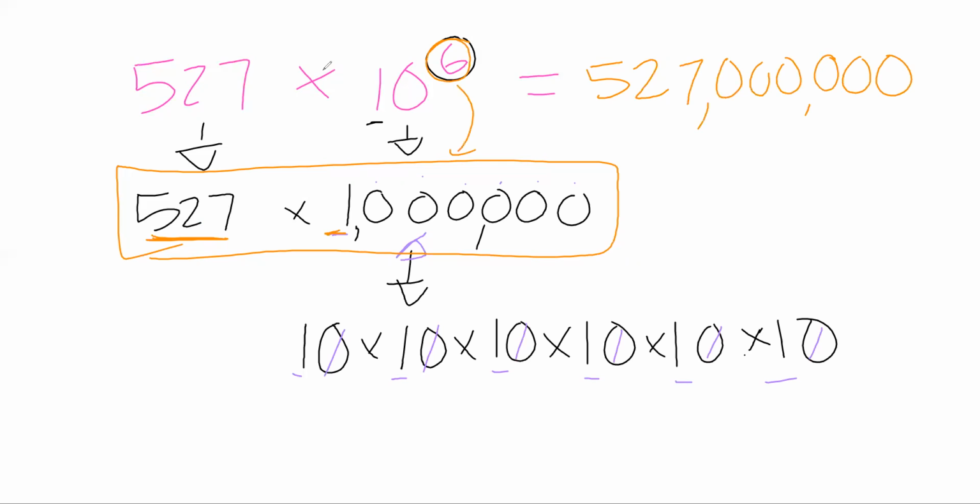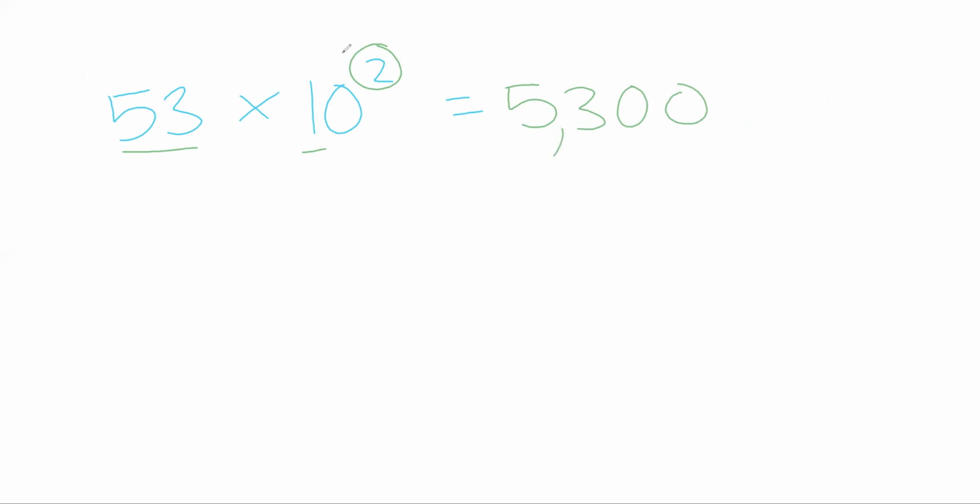So there's the super shortcut now that we can see, right? Instead of writing it out in standard form or expanded form to help me multiply, let's just think about what we know, right? If I have 53, I'm just making something up, times 10 to the power of 2. Okay, well, look at the shortcut. 53 times 1 is 53. And this means there's 2 zeros. So I need 2 zeros. 5,300. Yeah. Okay, so we can just continue this trend over and over again.